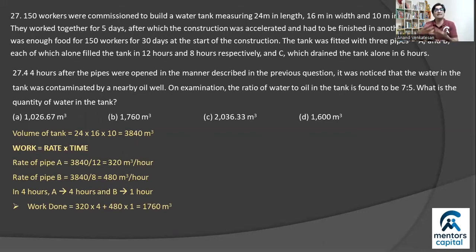Well, the next step is to find the amount of water in it, right? We know water to oil is in the ratio 7:5, which means 7 by the total, 7 plus 5. 7/12 will be water and 5/12 will be oil. Since we want to calculate the amount of water, you'll simply say 7/12 of 1760 and calculate this to be 1026.67 cubic meters. That's option A, which is what you should mark for this particular question.